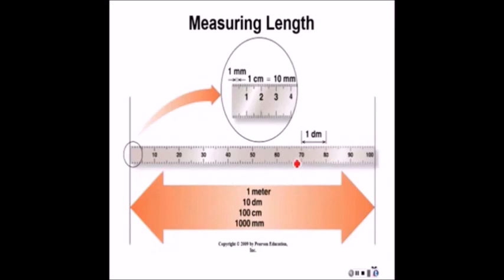Measuring length, we use a meter as our basic unit for measuring. It's 1 meter. 1 meter then is 10 decimeters. That's the length of a decimeter. 1 meter is also 100 centimeters. And 1 meter is also 1,000 millimeters. So just like a meter is equal to all of these 3, all these 4 are equal to each other. So 10 decimeters equals 100 centimeters, or 100 centimeters equals 1,000 millimeters.